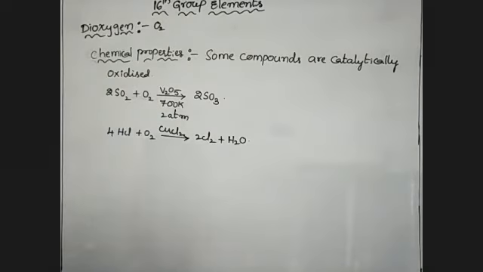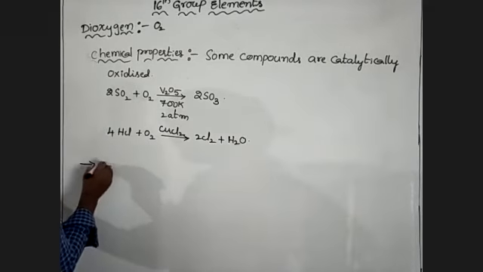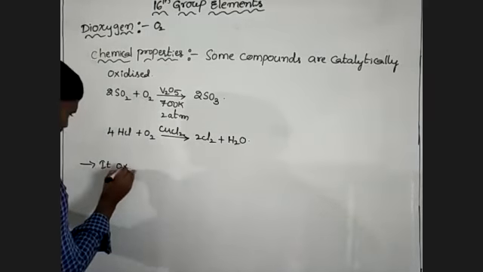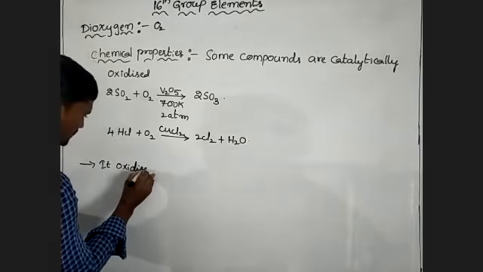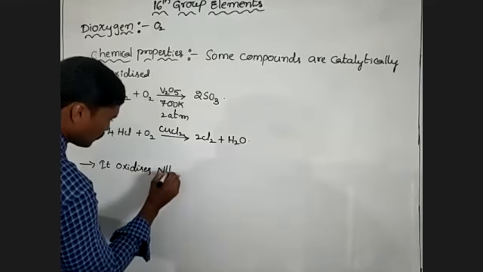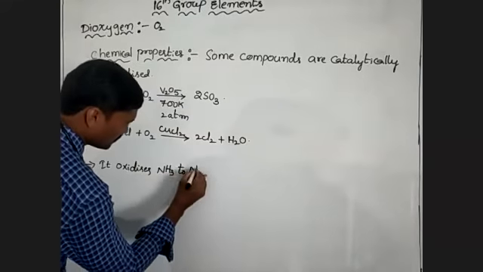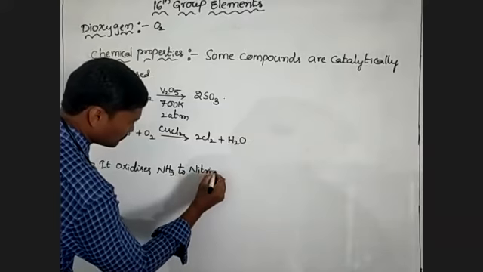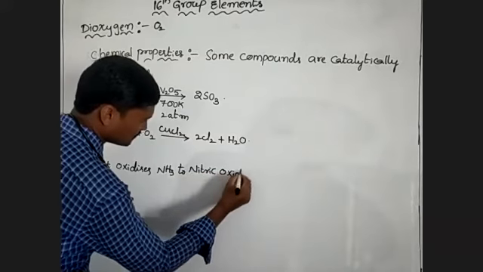So these are catalytically oxidized processes. Next one, it oxidizes ammonia to nitric oxide.